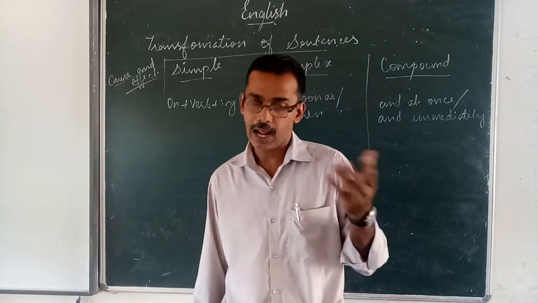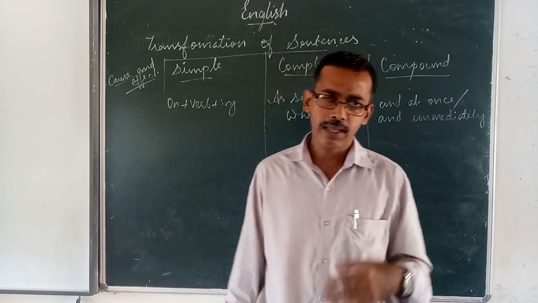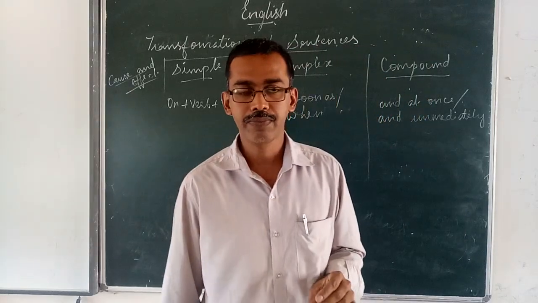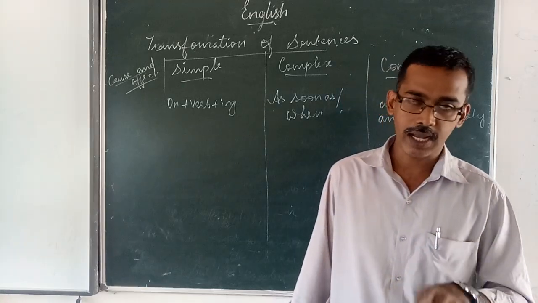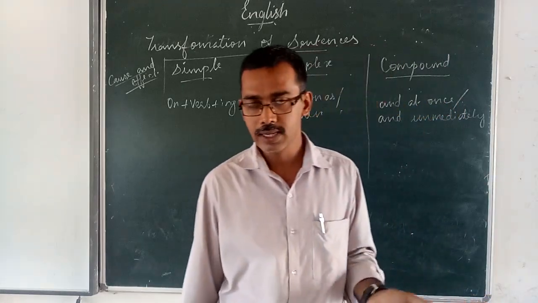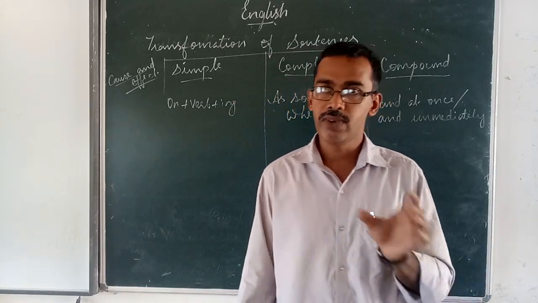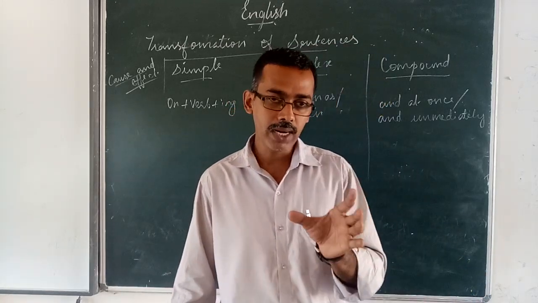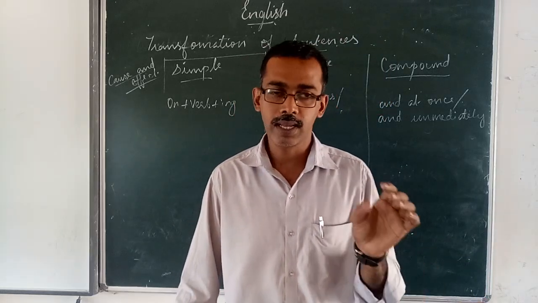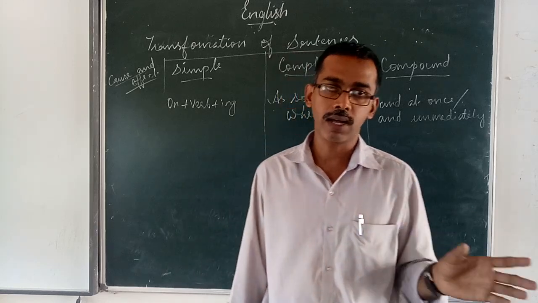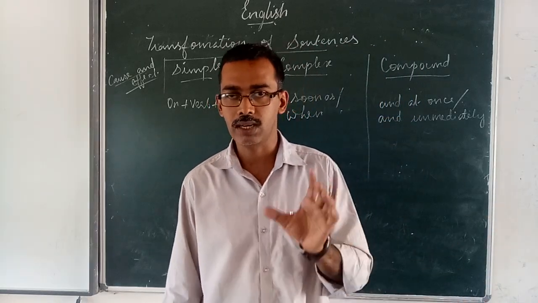And then what do you mean by clause? A clause has subject and predicate. In the clause we have three types. First one is main clause, second one is subordinate clause, third one is coordinate clause. Main clause means it has subject, verb and object, so it can give meaning of its own. There is no need for relying on another sentence for its meaning. That is called the main clause.